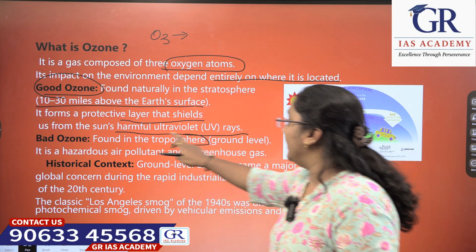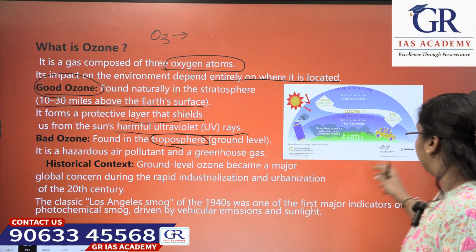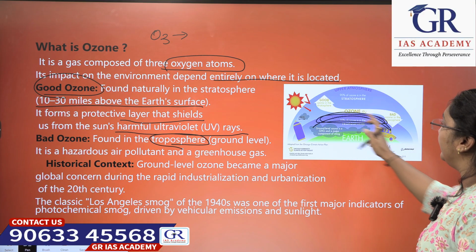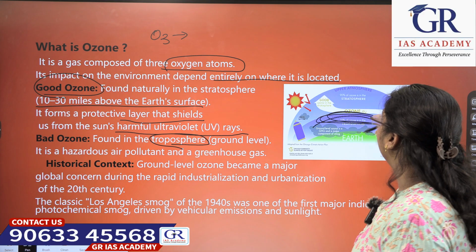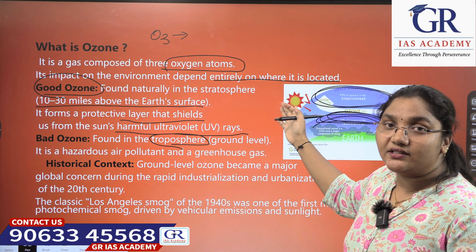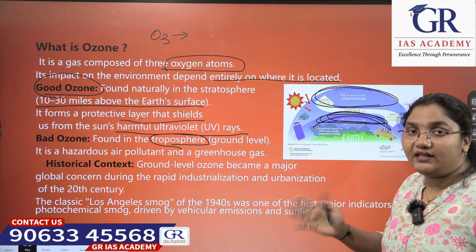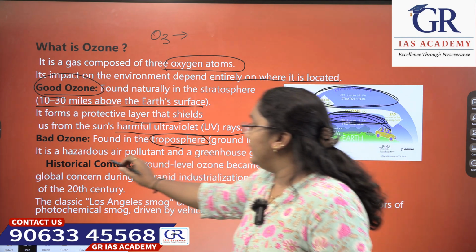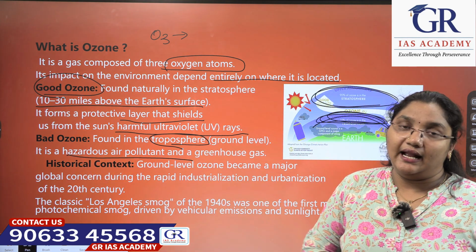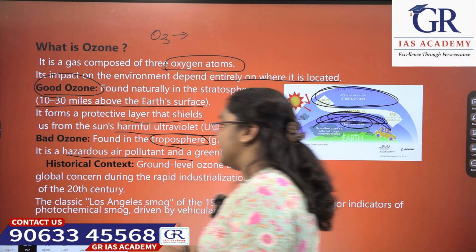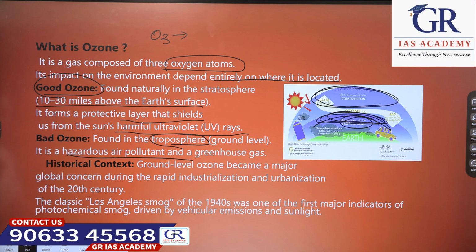This is found in the troposphere, which is at the ground level. Okay? Basically, we can see this is the lower atmosphere layer, the troposphere region, where we find about 10% of ozone. And this is the stratosphere region, where we can see the good ozone, which protects us from the direct UV rays of the sun. Bad ozone is found in the troposphere, at ground level. It is a hazardous air pollutant and a greenhouse gas. This is not a good one.